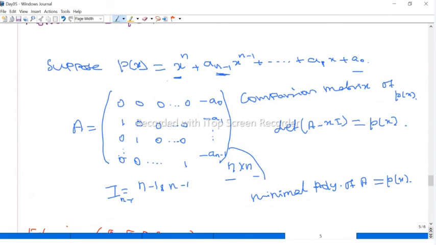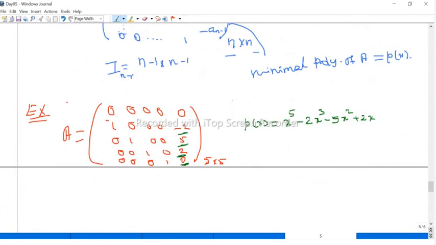So if it is minus in the column, then the polynomial term should be plus. Suppose the term in the polynomial is plus, then we have to put minus here. Suppose the matrix contains minus 2, therefore the polynomial contains plus 2.